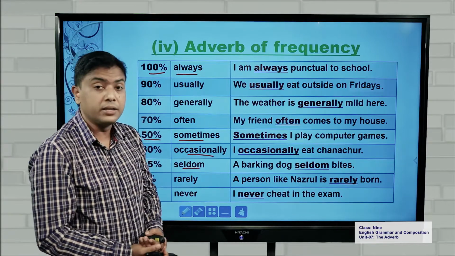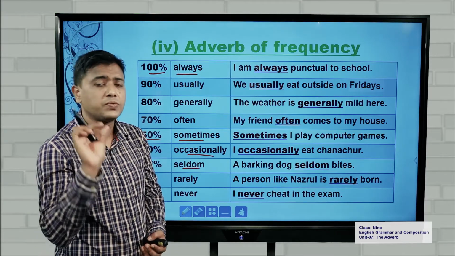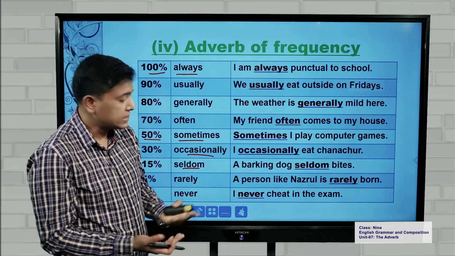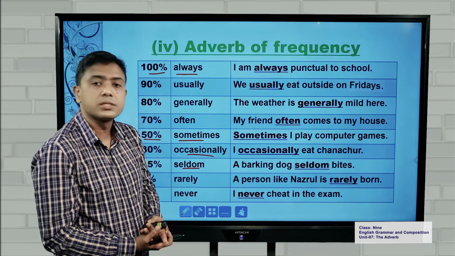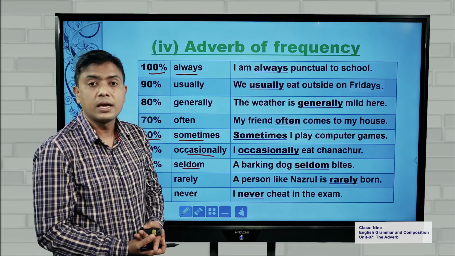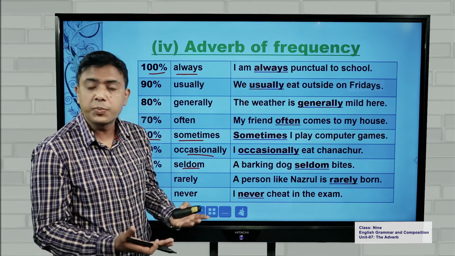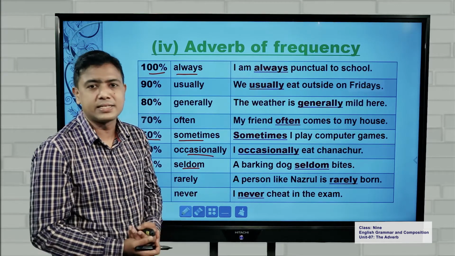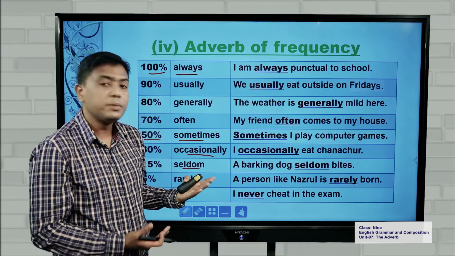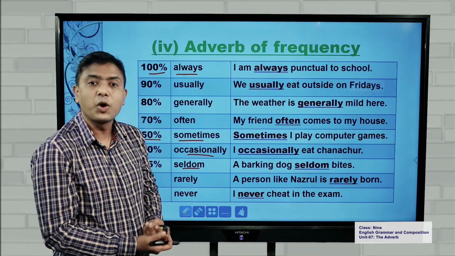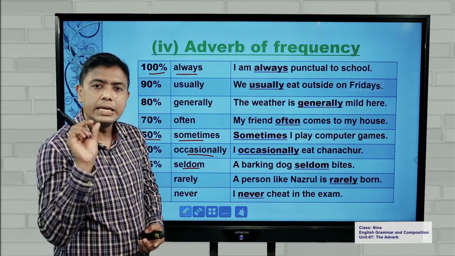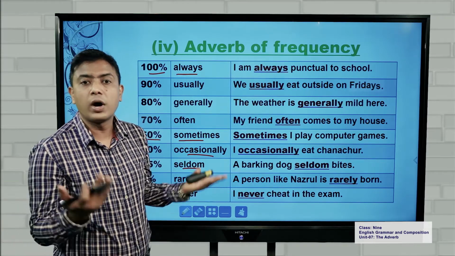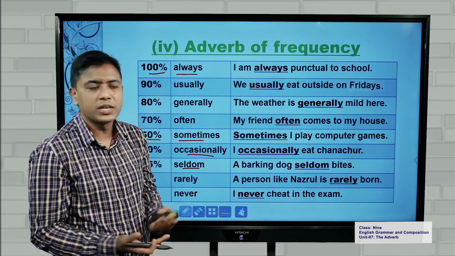Then we have rarely. Rarely means very little chance, very little possibility. If you look at this sentence, you can easily understand: a person like Nazrul is rarely born. It means a great poet like Nazrul is not sometimes born. It is a rare case. It is a rare possibility because such a great poet is born rarely. So, less possibility. Maybe in 100 years, there will be one poet like Nazrul. So we can use this